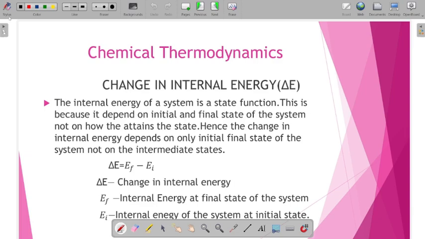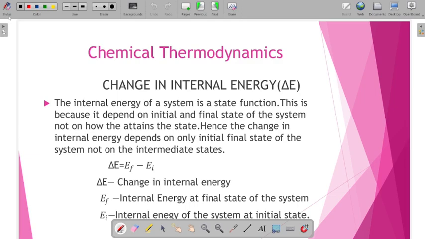Why is it a state function? State function means it depends only on the initial and final state of the system, and not on how it attains the state. That means it does not depend upon the path. It depends upon the initial state and the final state.